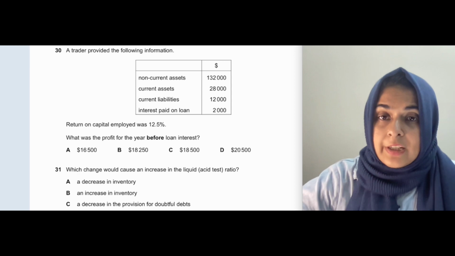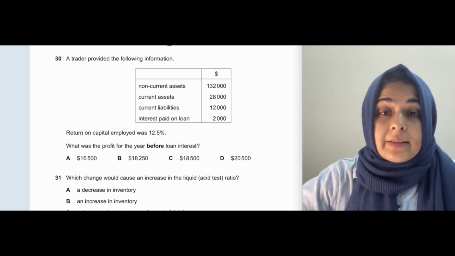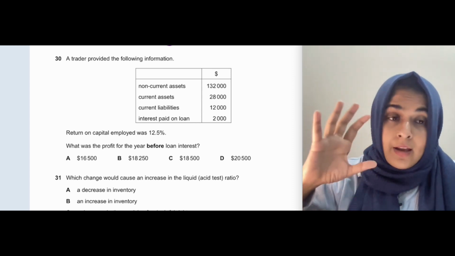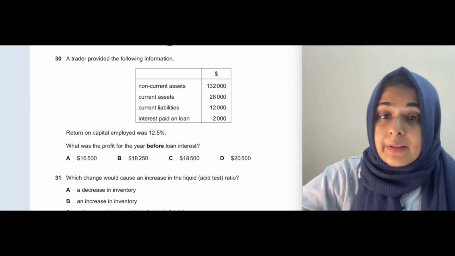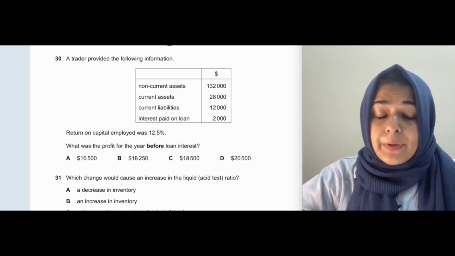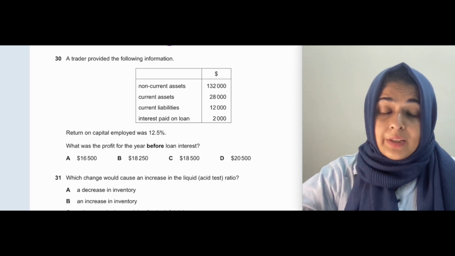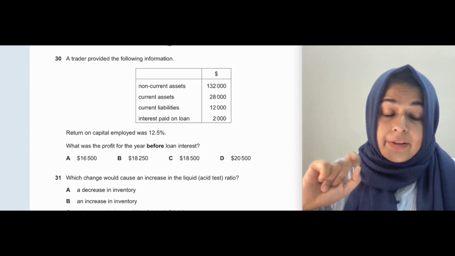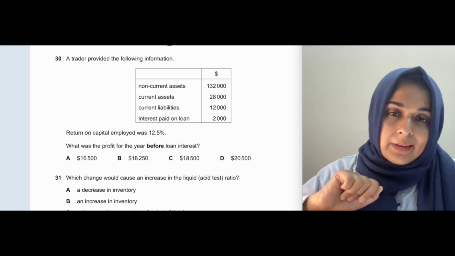Okay, next question. A trader provided the following information. They're giving non-current assets, current assets, and current liabilities. Again, I can see the formula of assets minus liabilities, and I can calculate capital from here. Return on capital employed was 12.5%. What was the profit for the year before loan interest? So you should know the formula for return on capital employed. If you don't know the formula, you won't be able to do this question.